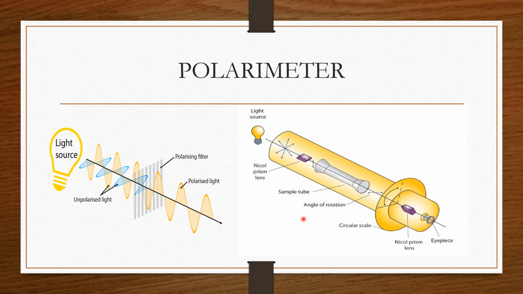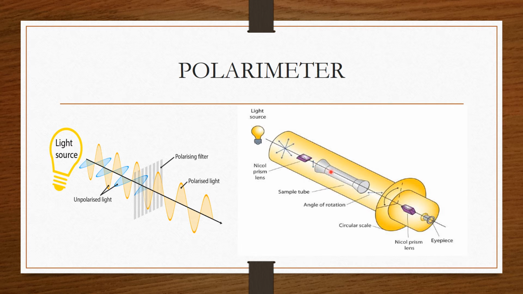This is a picture of the polarimeter, which is used for finding the optical activity, and it determines the angle through which light is being rotated. So how does this work? The light is coming from the light source, vibrating in all directions, and when one monochromatic ray is allowed to pass through the Nicol prism, this light ray will vibrate only in one direction. You can see here the light is vibrating only in one direction.